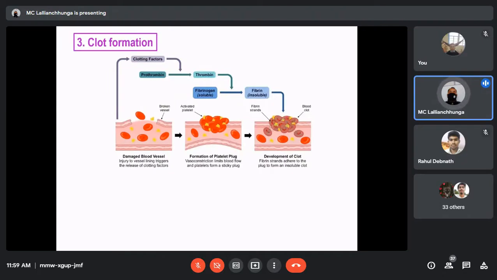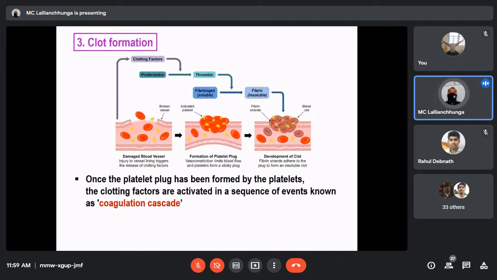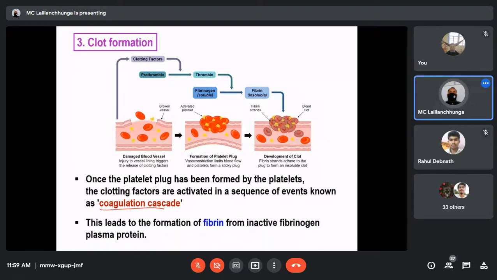What about the third or last step, clot formation? Once the platelet plug has been formed, the clotting factors are activated in a sequence of events known as the coagulation cascade. You know that in coagulation, the last step is conversion of fibrinogen into fibrin, so that it will form a meshwork around the platelet plug.